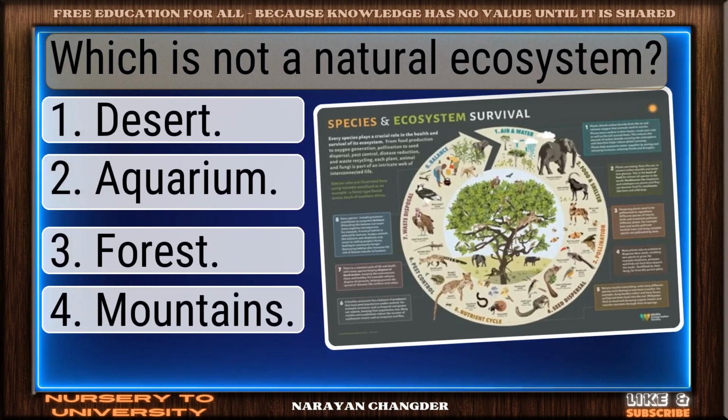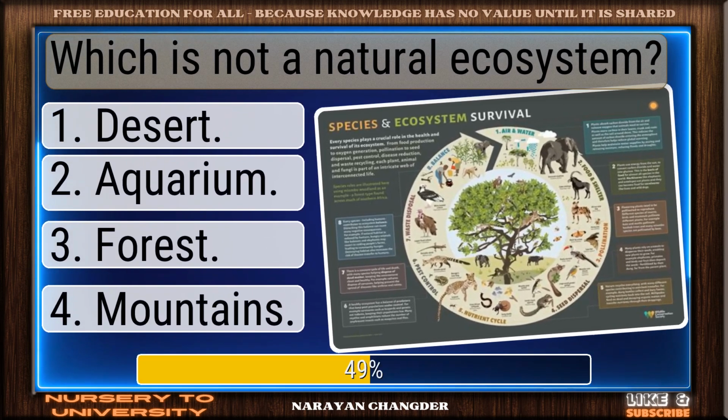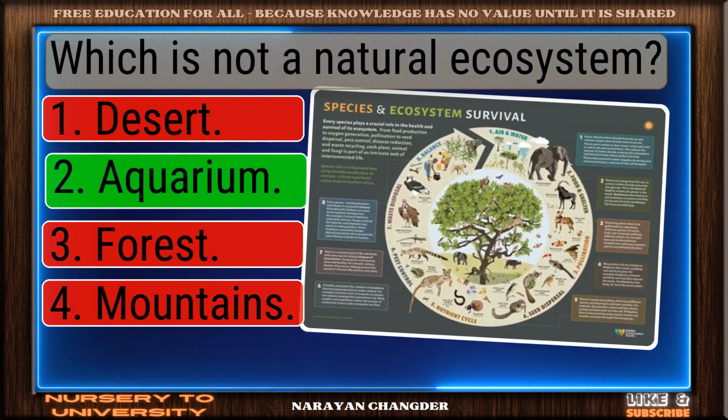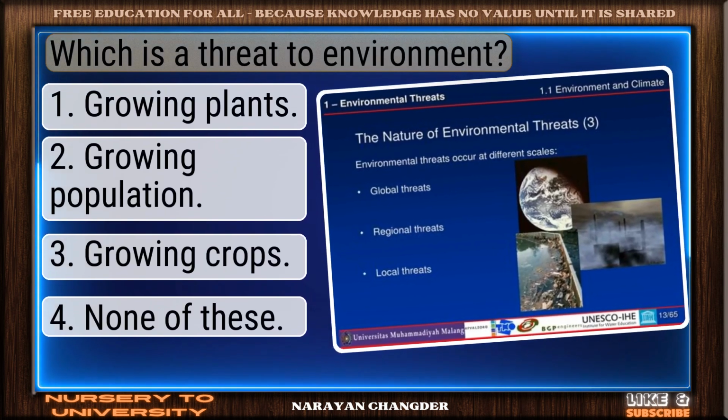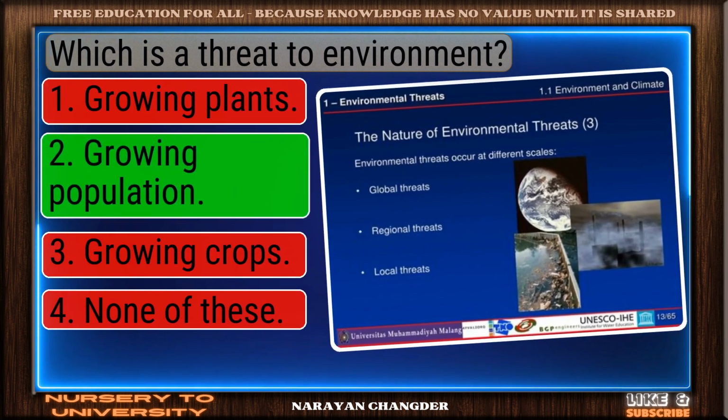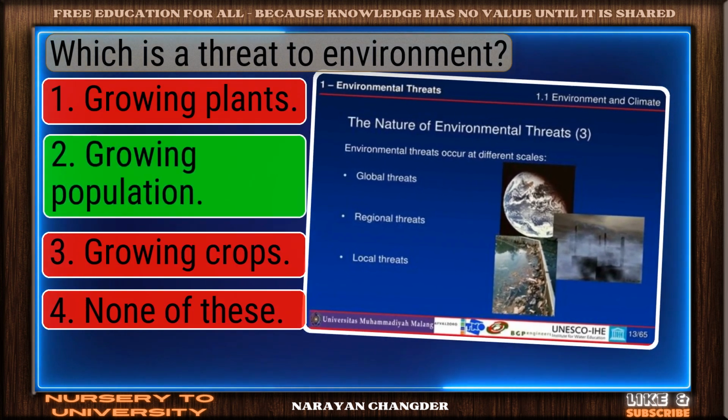Which is not a natural ecosystem? Strong choice. Aquarium is the right answer. Which is a threat to environment? Bravo. Growing population is the answer.